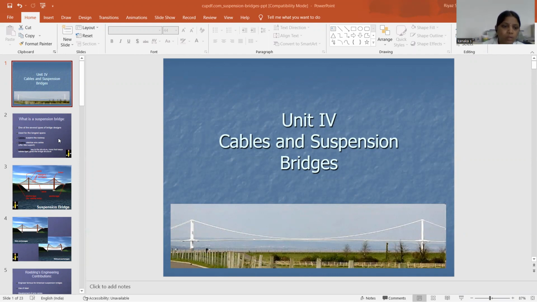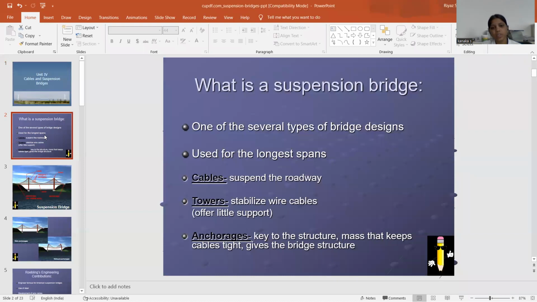So, what is a suspension bridge? One of the several types of bridge design used for the longest spans. The cables suspend the roadway. The towers stabilize the wire cables, which offer little support.